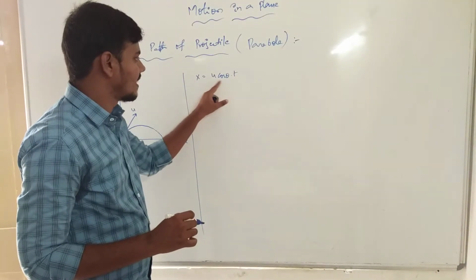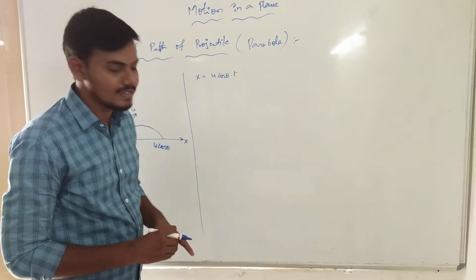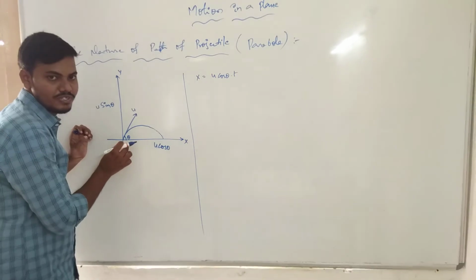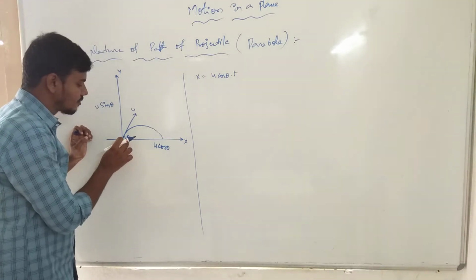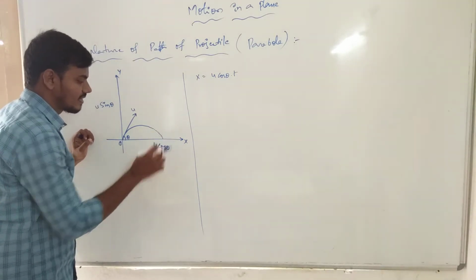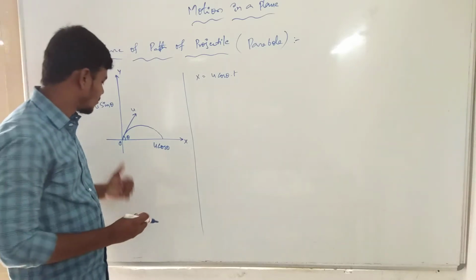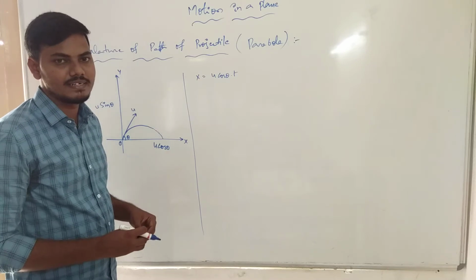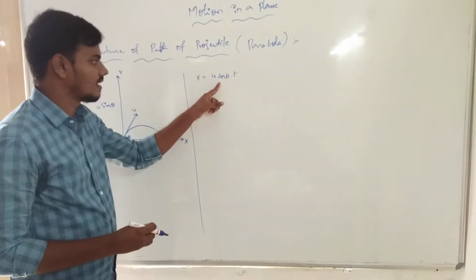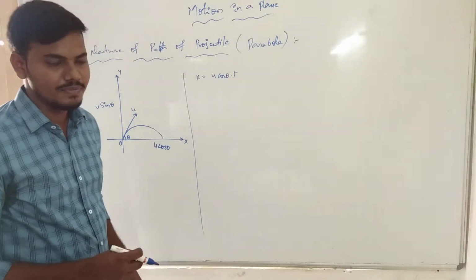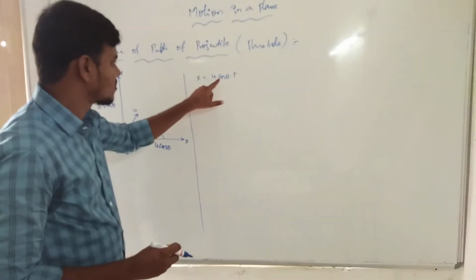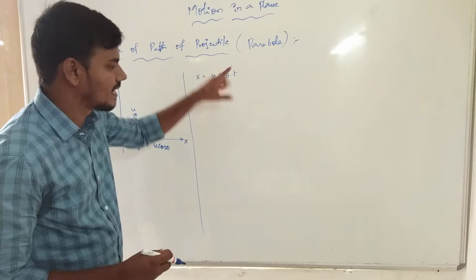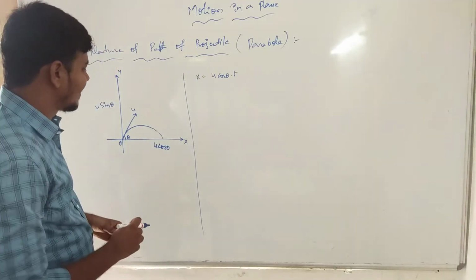When an object starts from the 0th position, from the initial position to the end position, along the x-axis the velocity is u cos theta with respect to time period t. Now displacement is equal to velocity into time period, or velocity is equal to displacement by time period. Now that is clear in the x-axis.